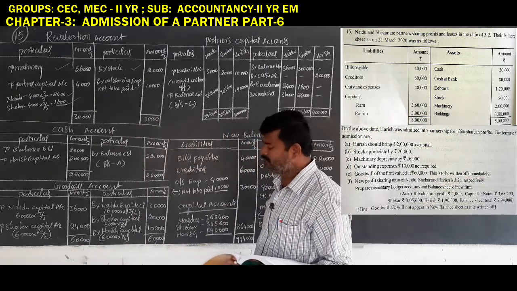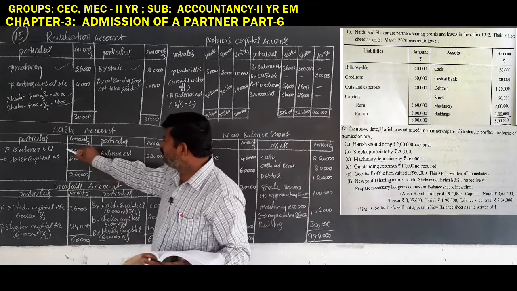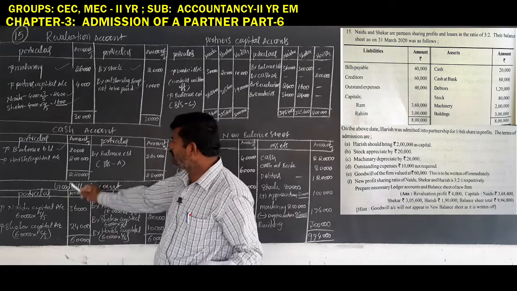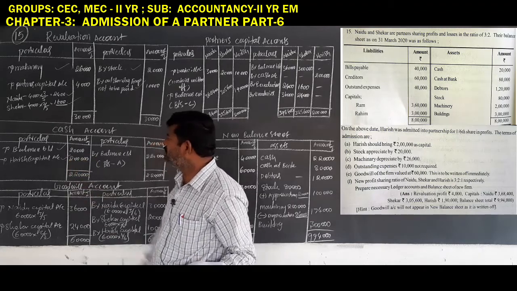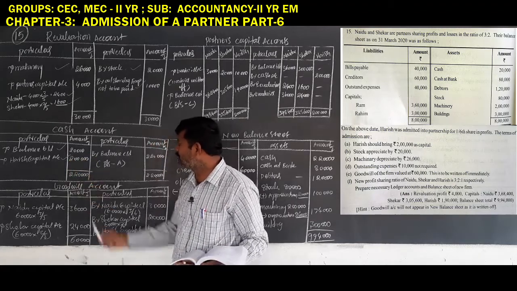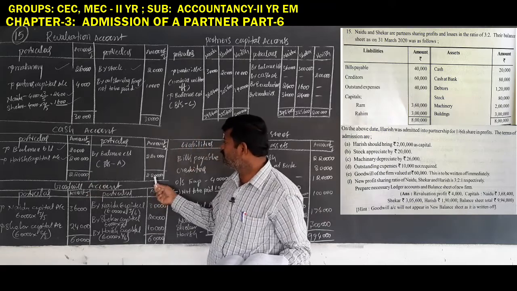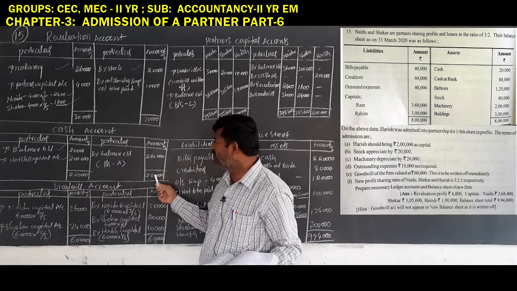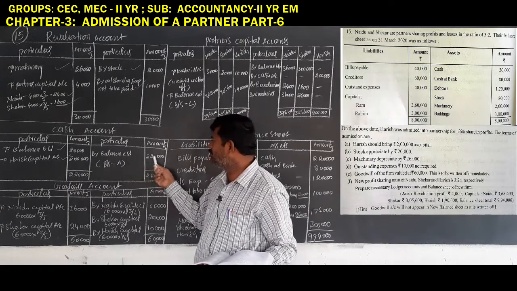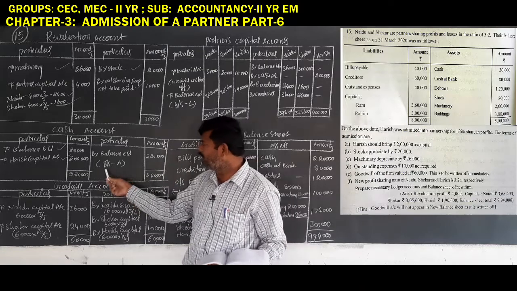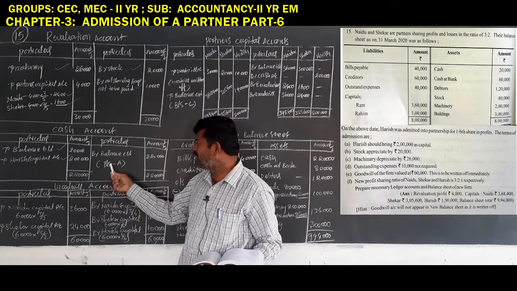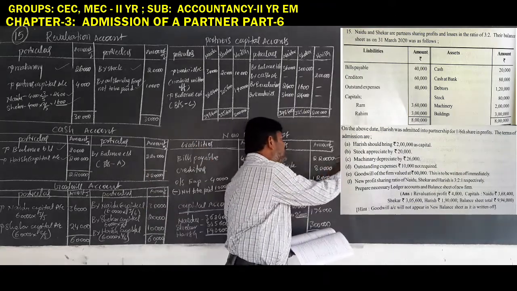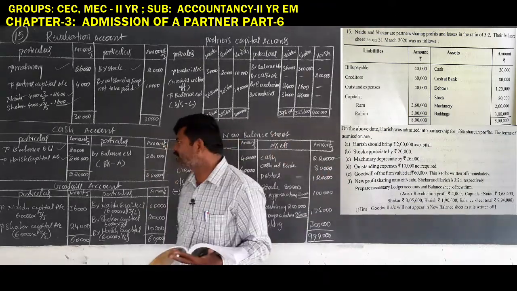Come to the cash account. Cash opening balance is given in the balance sheet, 20,000 rupees. Harish capital account amount is 2 lakhs rupees, total amount 2,20,000 rupees. So, no transaction here. The total amount will be recorded as balance carried down, 2,20,000 rupees. It should be recorded on the asset side of the balance sheet. The same amount will be recorded here only. This is the cash account.